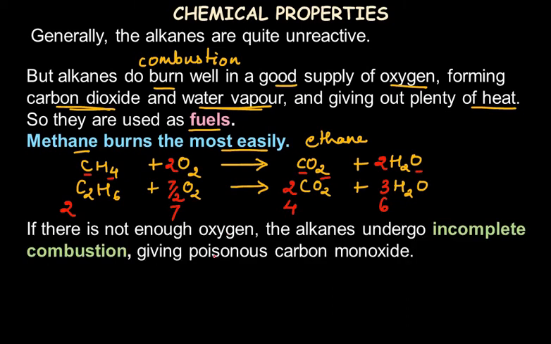But if there is not enough oxygen present, then alkanes will undergo incomplete combustion, giving poisonous carbon monoxide as one of the products. So you can make your own equation in a similar way, but in place of carbon dioxide you can write carbon monoxide and again balance it. Other hydrocarbons like propane and butane can also undergo combustion in the same way. You can write the equation because the products are common, carbon dioxide and water, and then balance it accordingly.